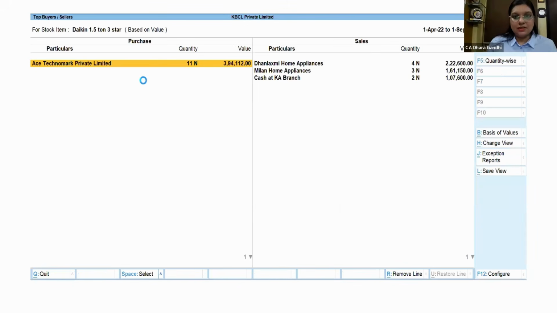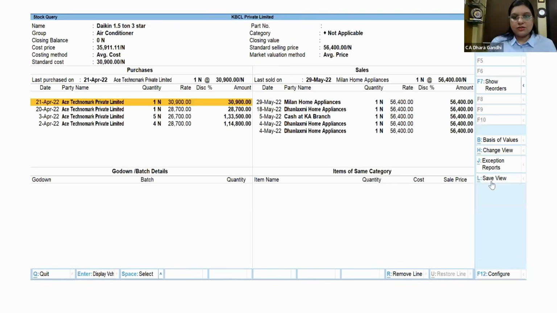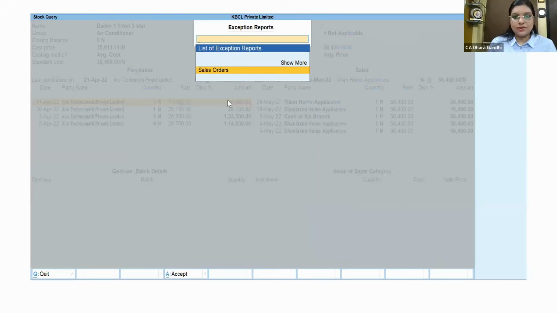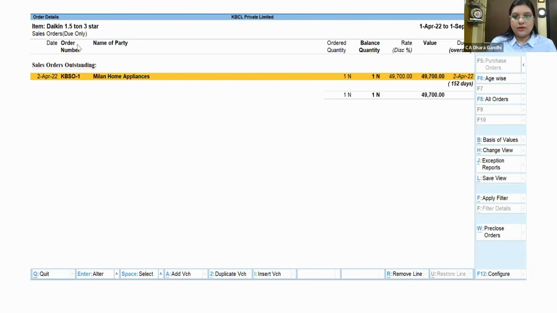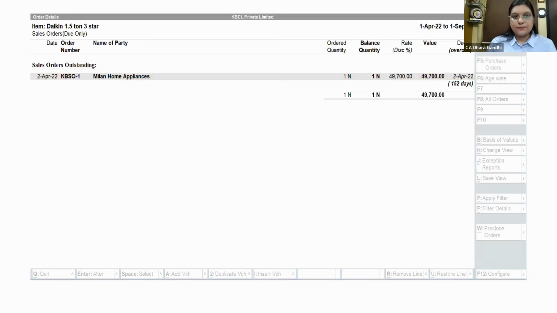So it is very easy. Once you have detected any stock, and definitely you can save view, you can see exception report. Here you can see the order is pending, overdue 152 days. So we can surely ask our clients why this is pending for so long.